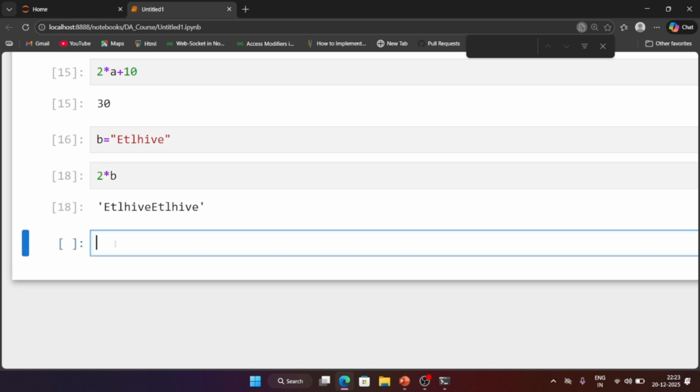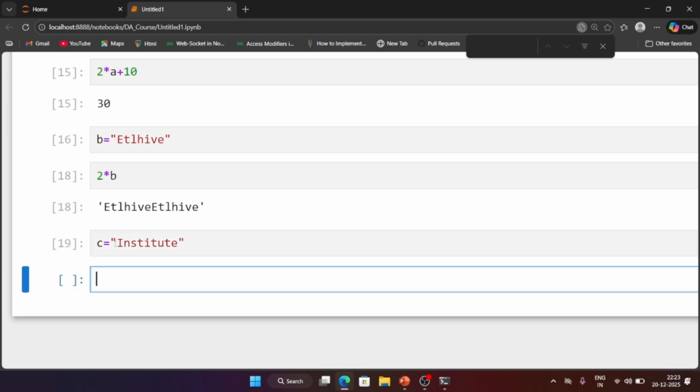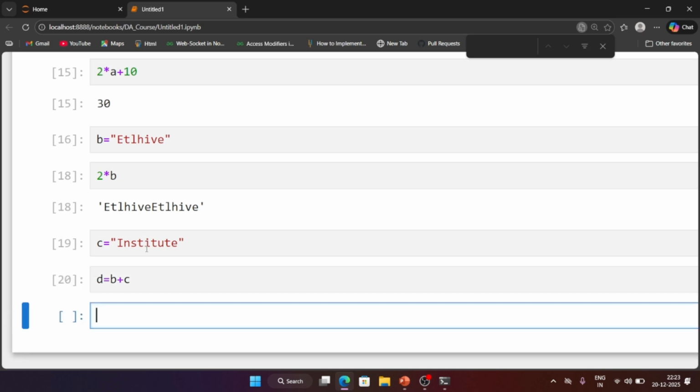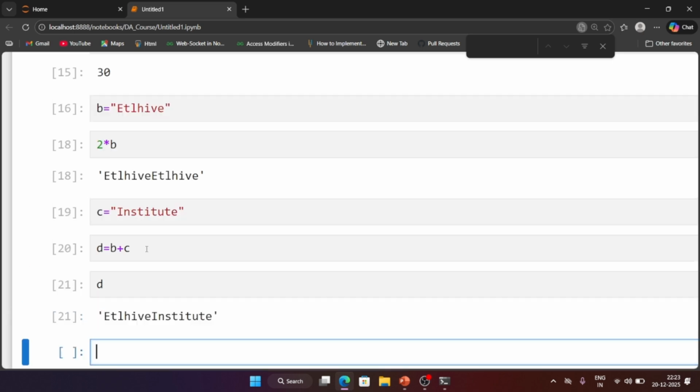But if you are trying to take one more string here, institute, okay, that's it. So now here you can perform d equal to b plus c. So b here we have ETL height and c is your institute. So now you can perform addition on string versus string, again integer versus integer, but it is not possible to perform addition of integer versus string type of data. Okay, so let's go to the next part.